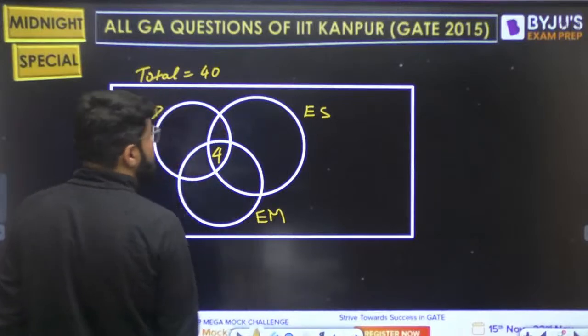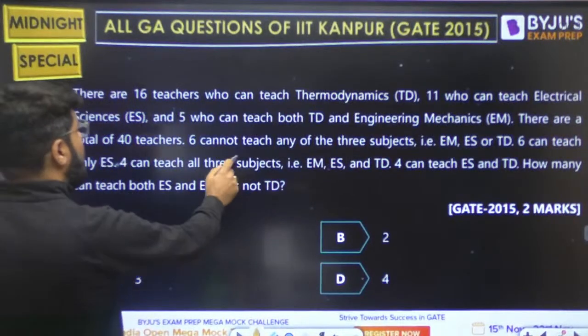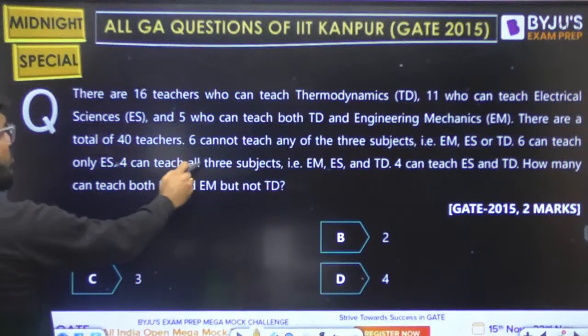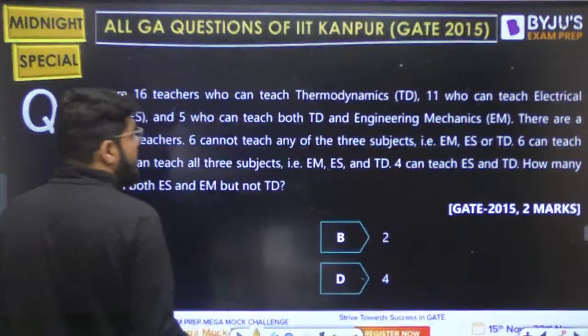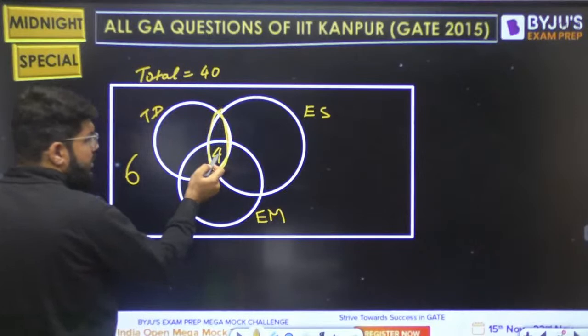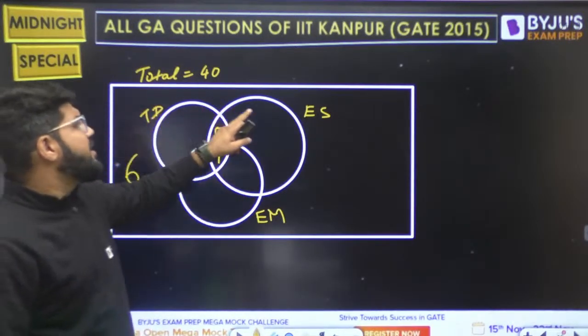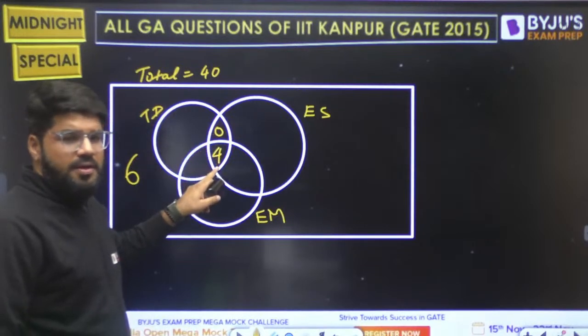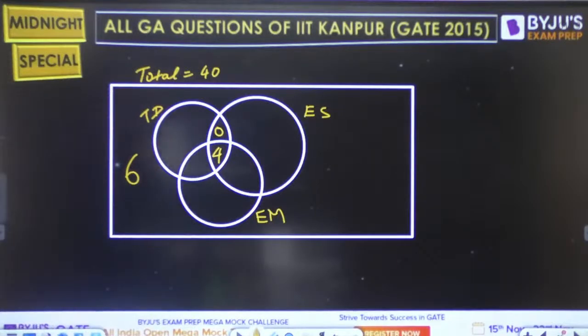So how many teach? 4 can teach all the 3 subjects. That is written. 4 can teach ES and TD, right? So this should also be 4, right? But 4 is already written here. So how many will come here? 0. How many can teach TD and ES but not EM? Is 0. This 2 subject combination is 0.